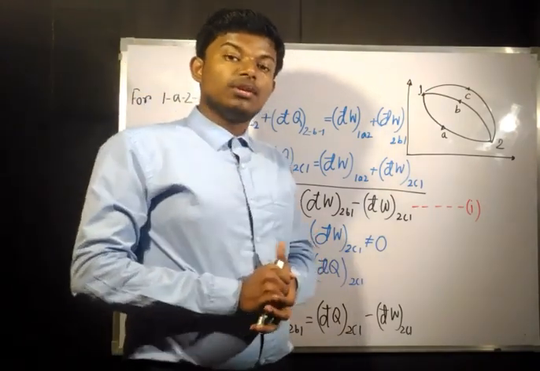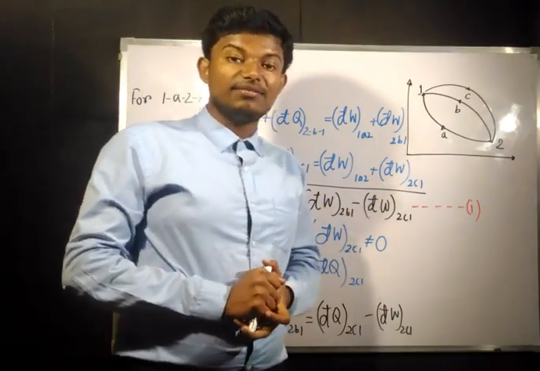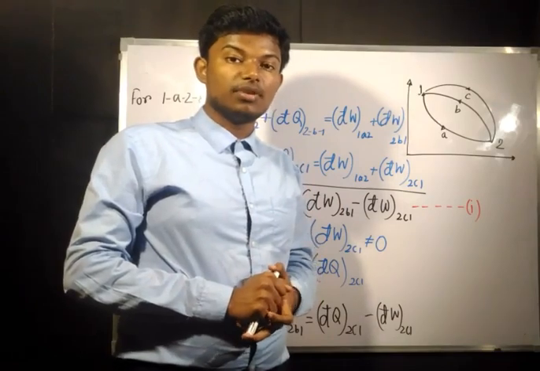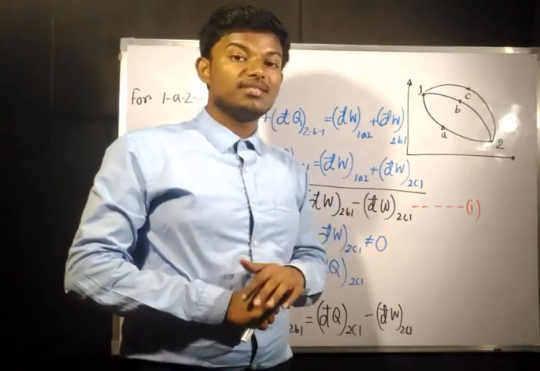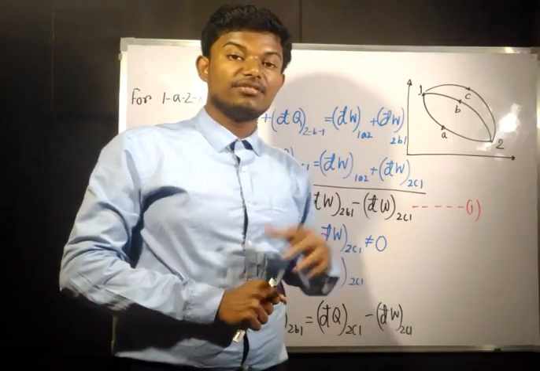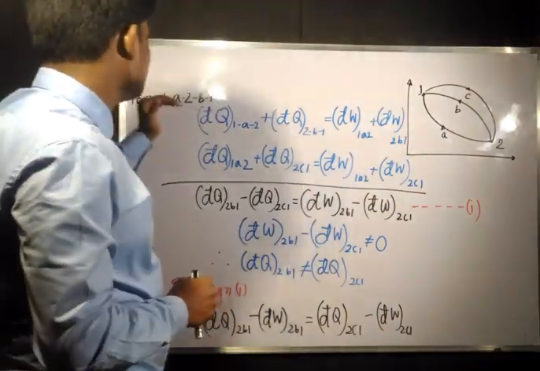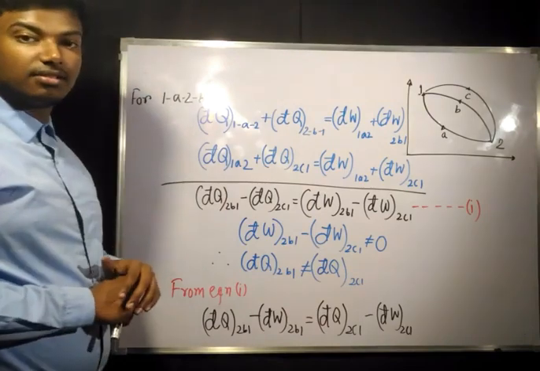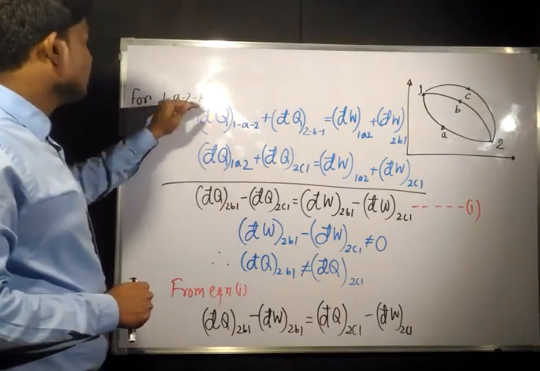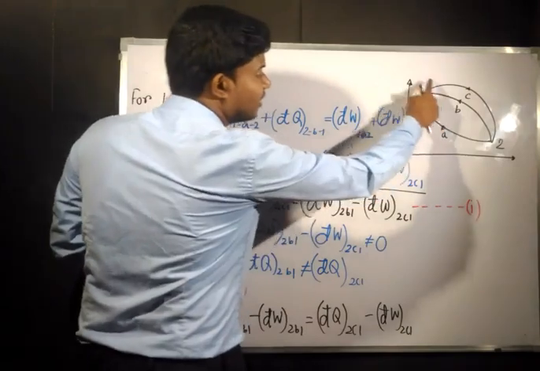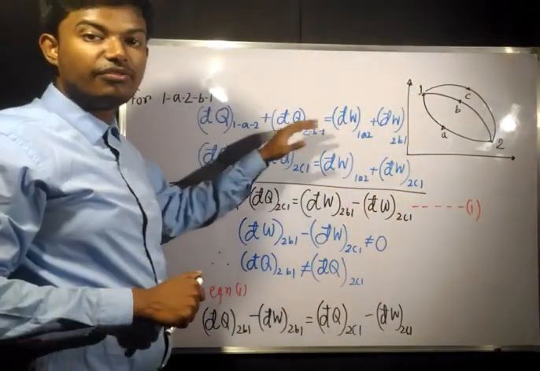Now if you remember what you have been told in the first law of thermodynamics, for a closed system undergoing a cycle, the total heat transfer is going to be equal to the net work transfer. Okay, so we are taking two cycles. For 1A2B1, that is for this cycle, we are considering the equations of the first law.